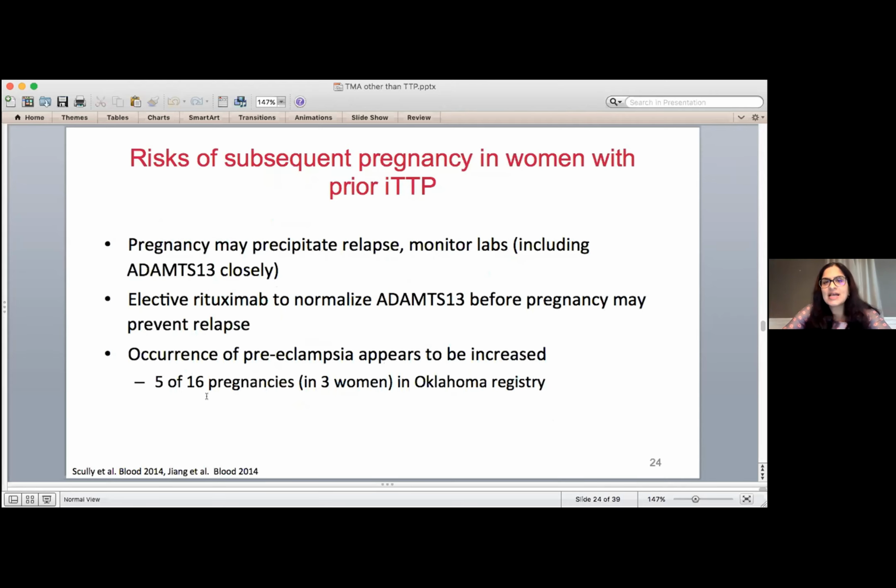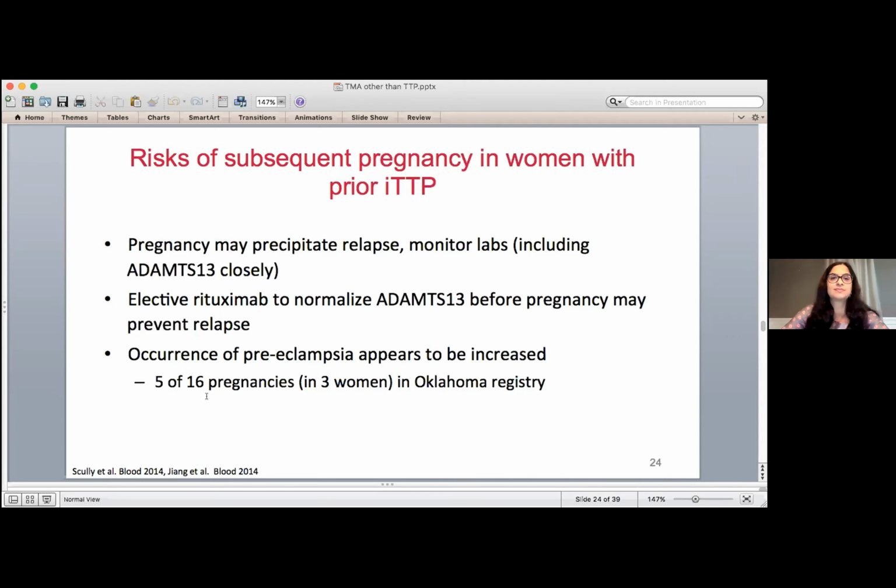Now, what happens if someone has had TTP in the past and then gets pregnant? We worry about the fact that there may be a relapse with pregnancy. So we like to monitor labs, including ADAMTS13, closely. Some doctors will try to give rituximab before pregnancy to get a normal ADAMTS13 to reduce the risk of relapse in pregnancy. And there's some recent research suggesting that preeclampsia, which is essentially high blood pressure and protein in the urine that occurs during pregnancy, may be more common in people with TTP. So individuals with TTP would just need to be monitored a lot more closely during pregnancy by their OBs and their hematologists.